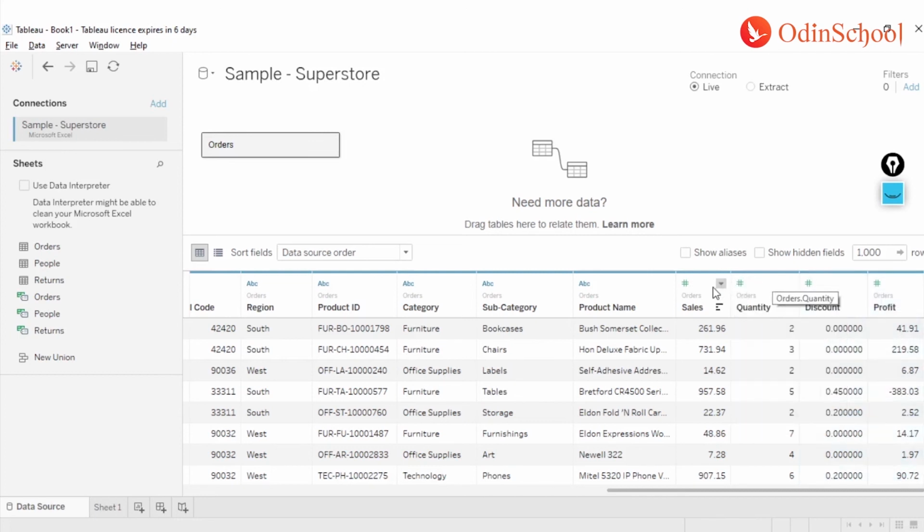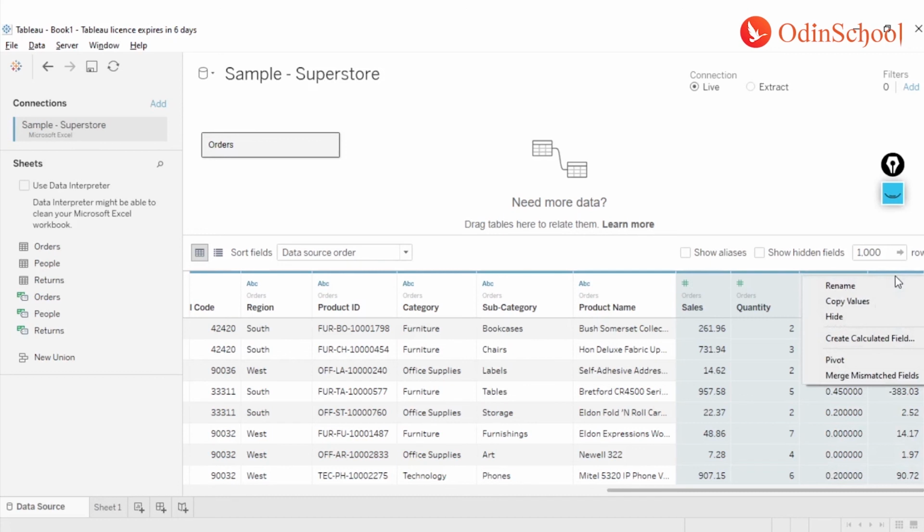Oops, that's my bad. So I just have to be more careful when I'm selecting this. I have to do a right click, and I will use the option of pivot, right? So what happens as soon as I do a pivot,